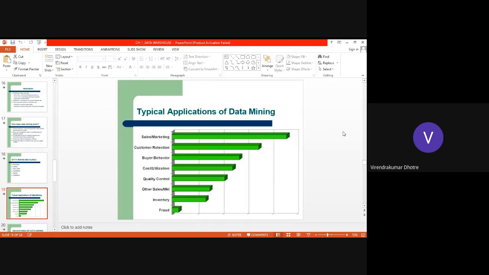What is the market scenario, what are the sales, whether their sales are increasing or decreasing, why customers are not turning to buy the products, what they want, what is their behavior, what they want exactly, quality product they want or low cost product they want, how to again maintain the quality, how we can control that, how we can provide best products, what to do for that. Also we can use this data mining for that.